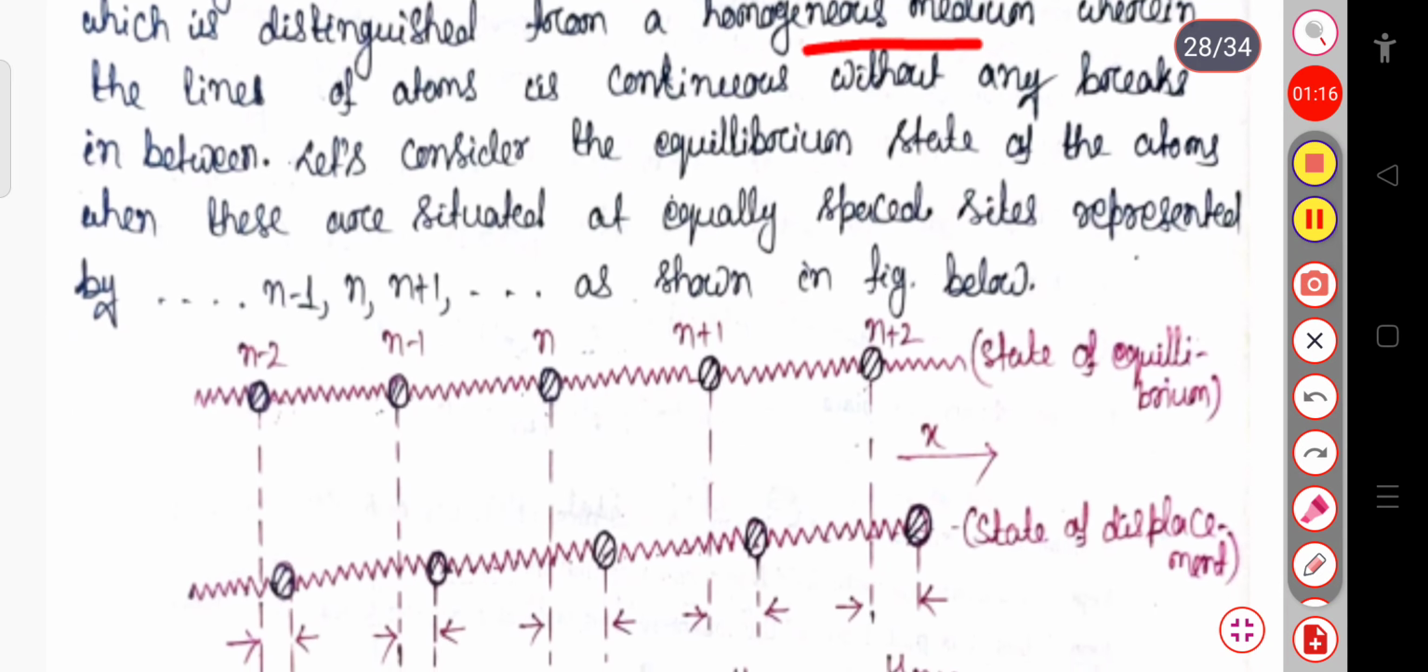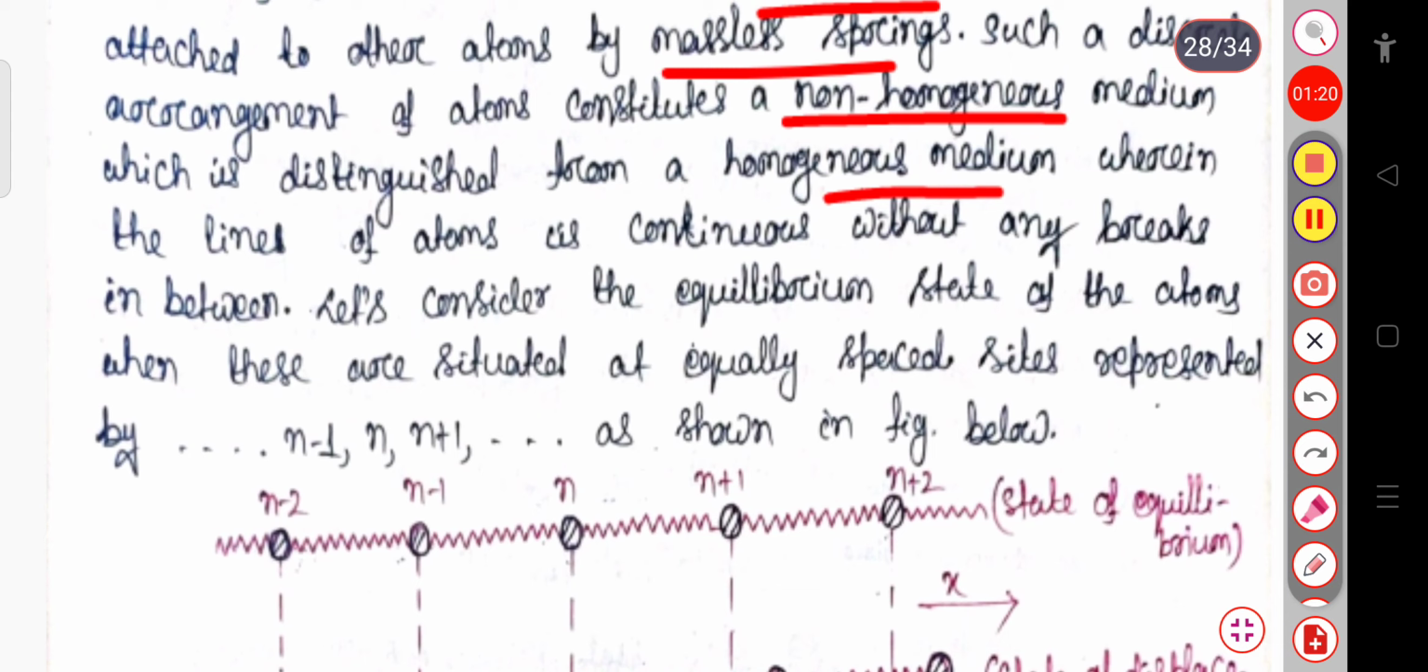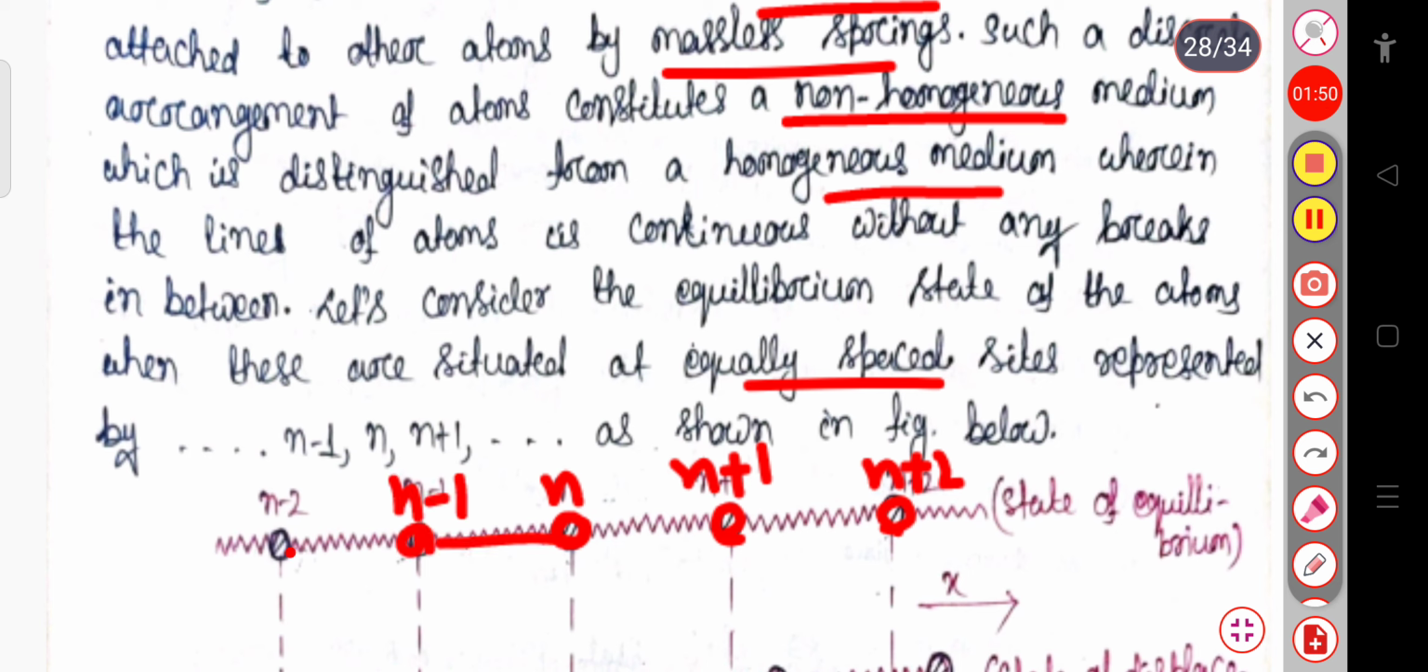Now let us consider the equilibrium state of the atoms when these are situated equispaced. You can see the equally spaced sites represented here. Suppose this is my atom, the point of consideration, at n distance. For the next one this will be at the n plus 1 distance, and the next atom at n plus 2 distance, then n plus 3 distance, and so on. Similarly on the left hand side this atom is at the n minus 1th distance, the next one at the n minus 2nd distance, then the n minus 3rd distance, and so on.